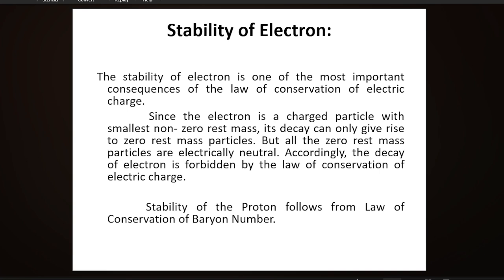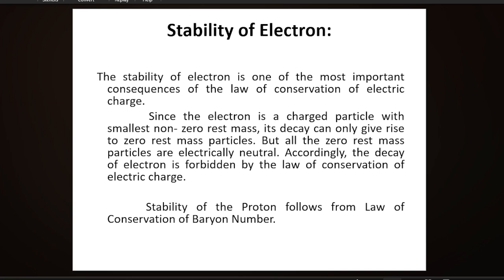Stability of electron. We know electron is a negatively charged particle, and why is it stable, why does it not decay? Because electron is a very small, lightest charged particle. If we try to decay it, it will give rise to zero rest mass particles.